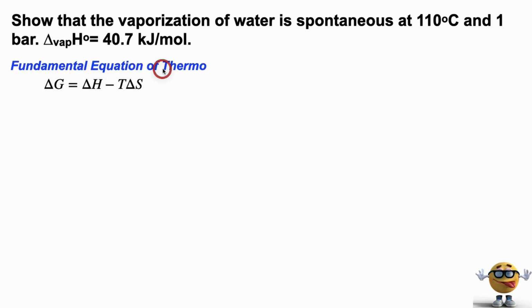of chemical thermodynamics. The change in Gibbs energy G is equal to the change in enthalpy H minus the temperature times the change in entropy S. Temperature is constant, which is fine because we're boiling at 110 degrees Celsius. Now we're going to make another assumption, and we're going to assume that the change in enthalpy and the change in entropy are constant. So what that means is that it doesn't matter what temperature we boil this water at, the change in enthalpy is not going to change.